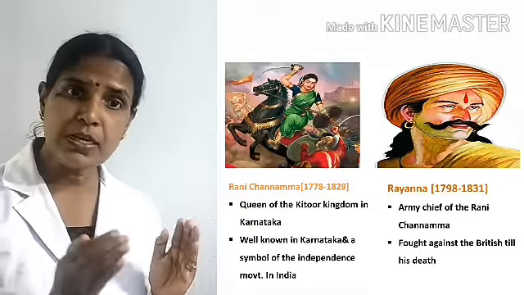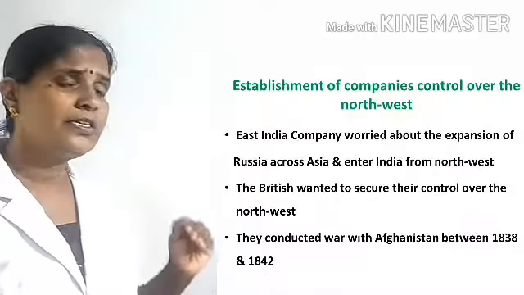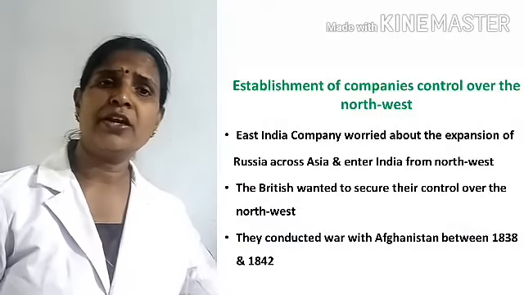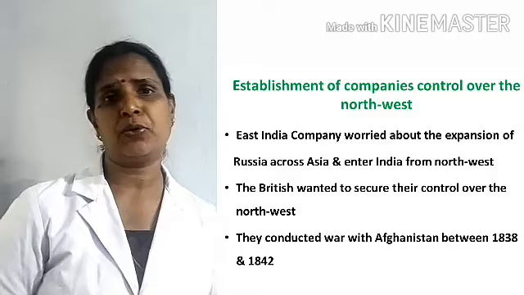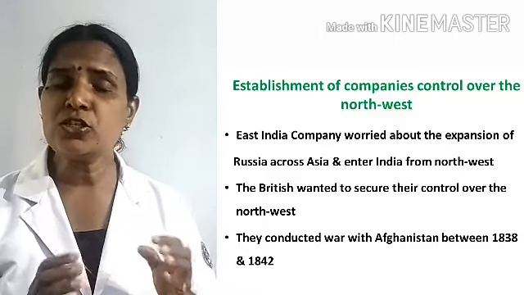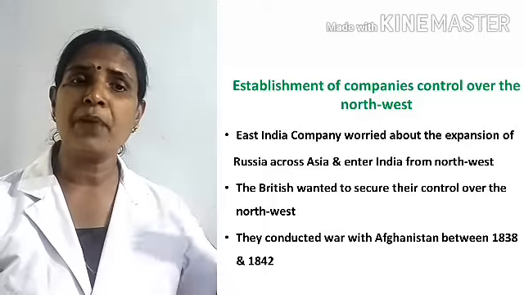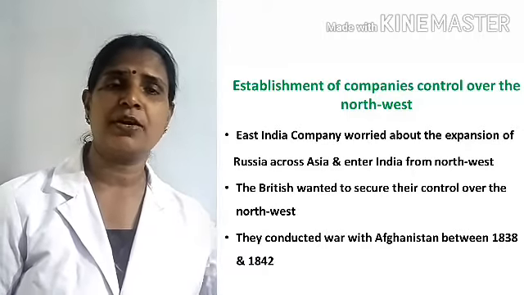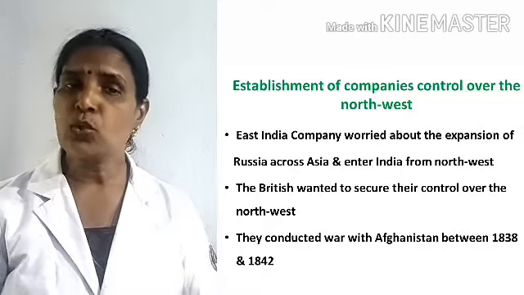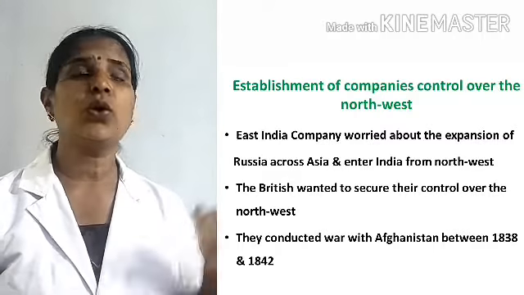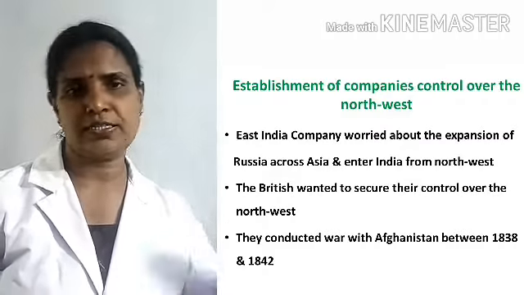Clear? Next one. Then they turned their attention to conquer the northwestern part of India. The East India Company was worried about the growing power of Russia in the northwestern part of India. So what did they do? They conquered Afghanistan.